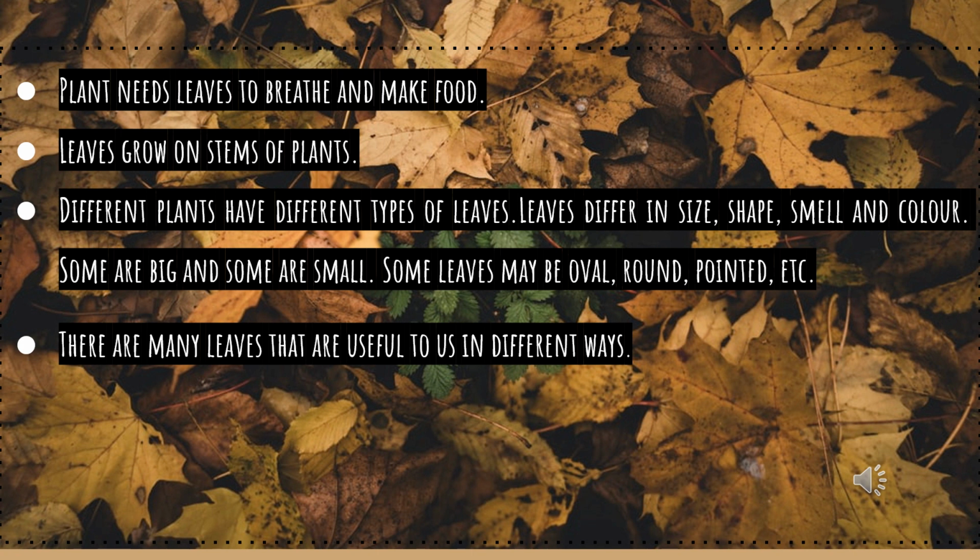Different plants have different types of leaves. Leaves differ in size, shape, smell, and color. Some are big and some are small. Some leaves may be oval, round, pointed, etc. There are many leaves that are useful to us in different ways.